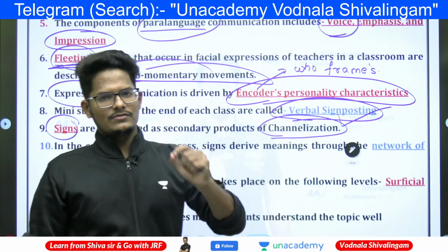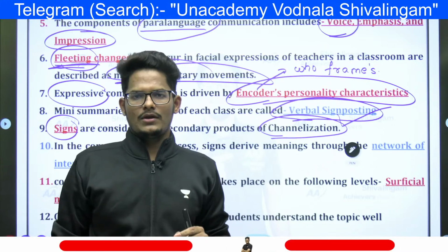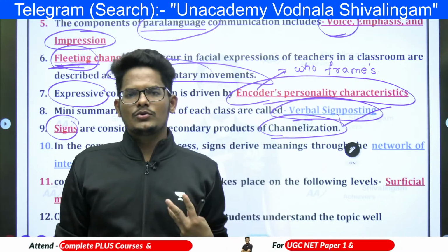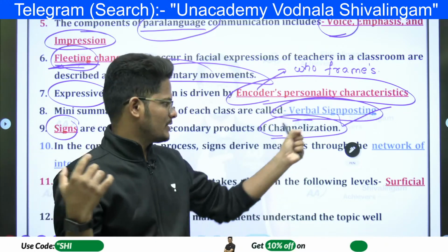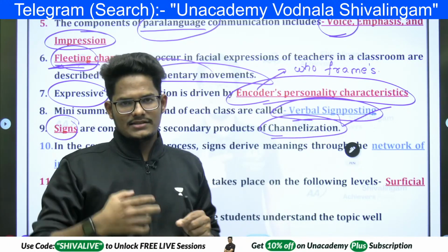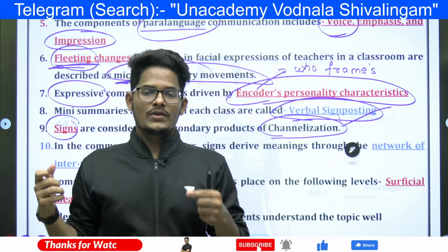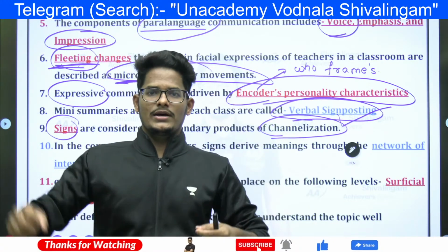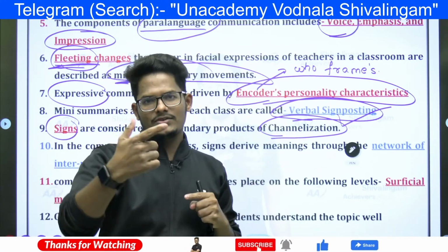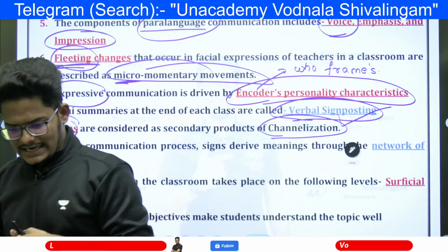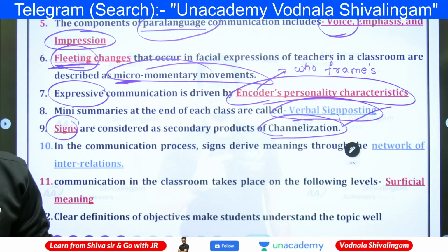Suppose you are using WhatsApp as social media, there the emojis are signs. If you are using YouTube or Zoom, there the hand-raising emojis will be there. That is channelization. Networking channels also use these signs, and in direct interaction you raise your hand, and that is also a sign in a direct channel. So based on the channel you get the signs, right?